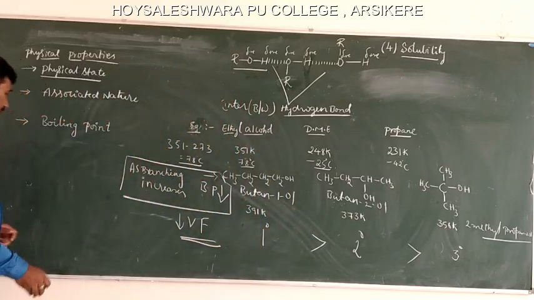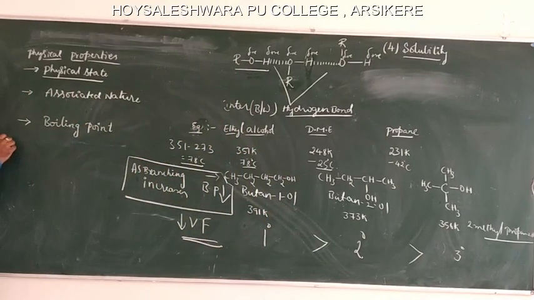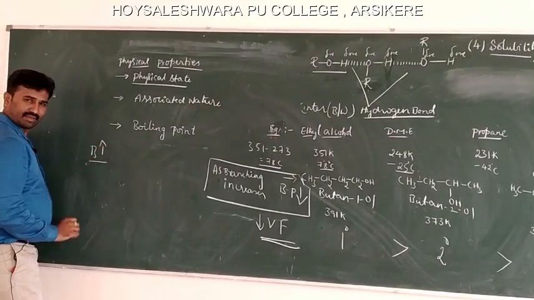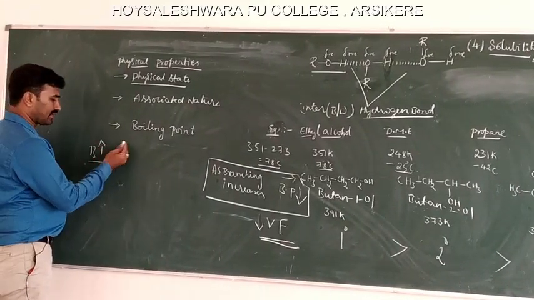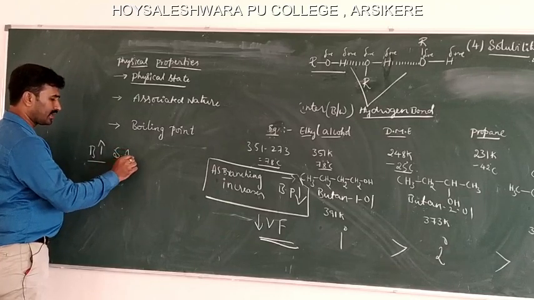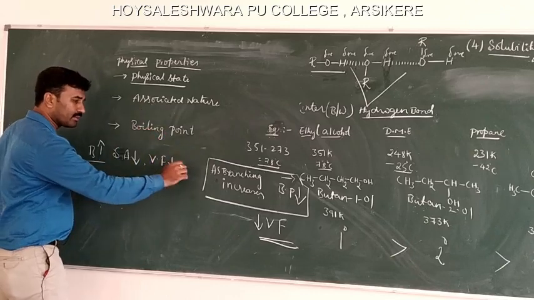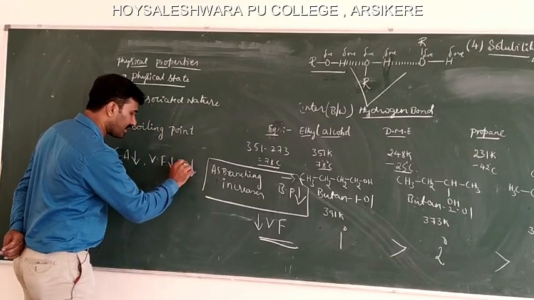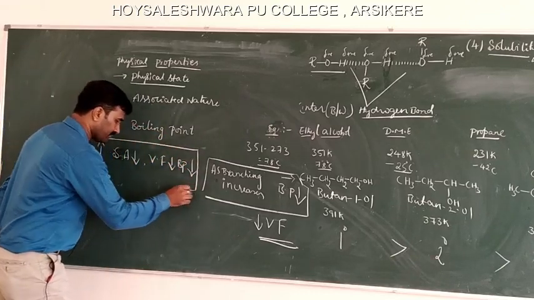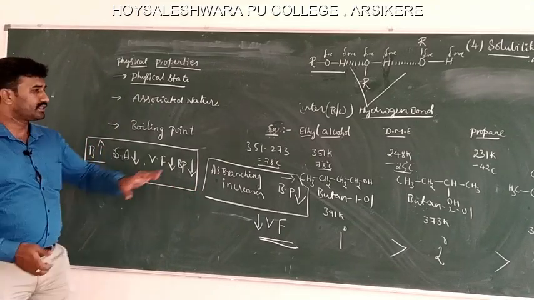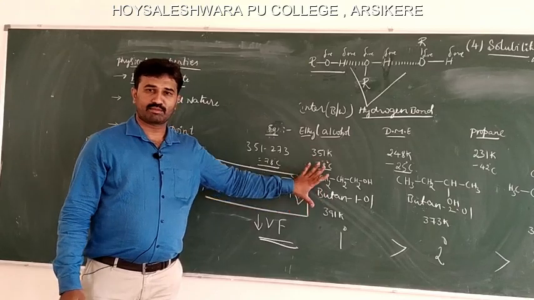See, that means as branching increases, surface area decreases, thereby decreasing the van der Waals forces and thereby decreasing the boiling point. So this is important, and these two concepts are very important from the exam point of view.